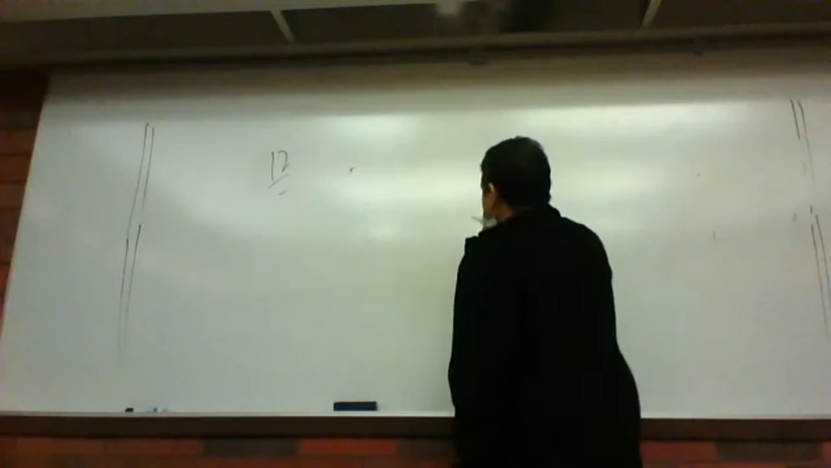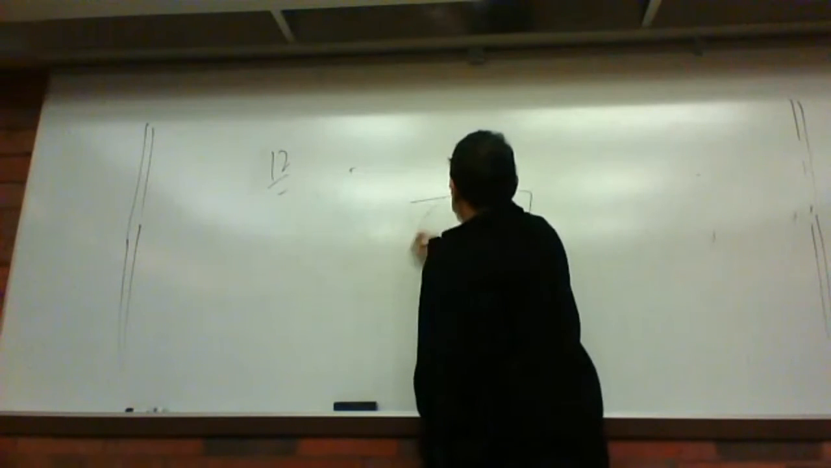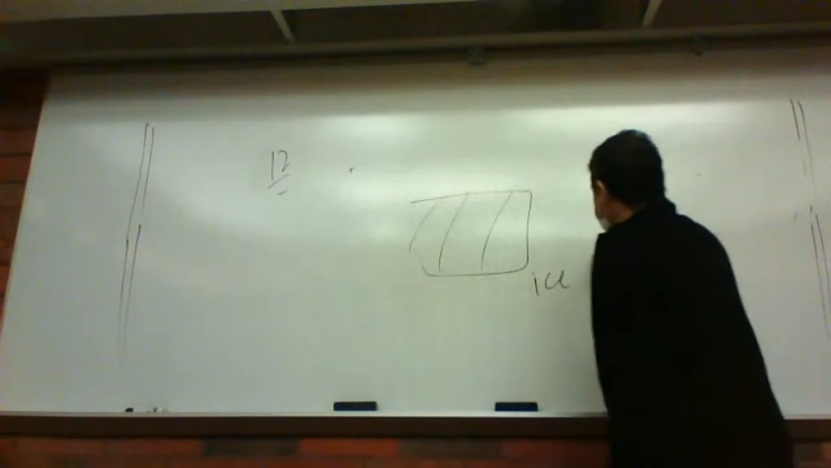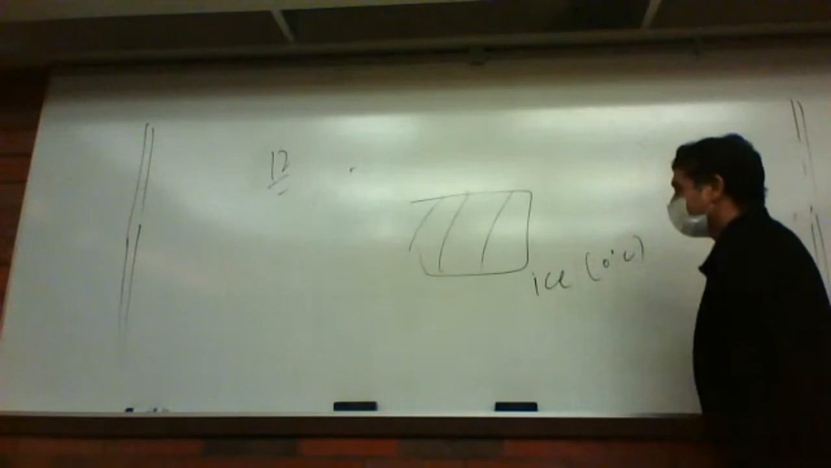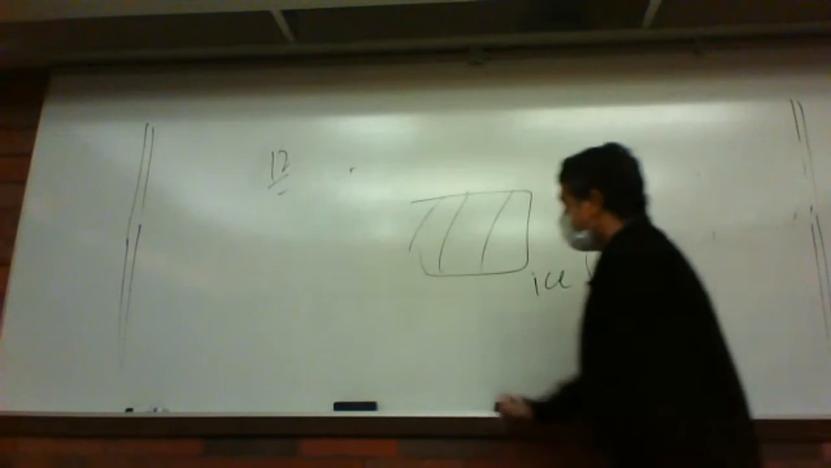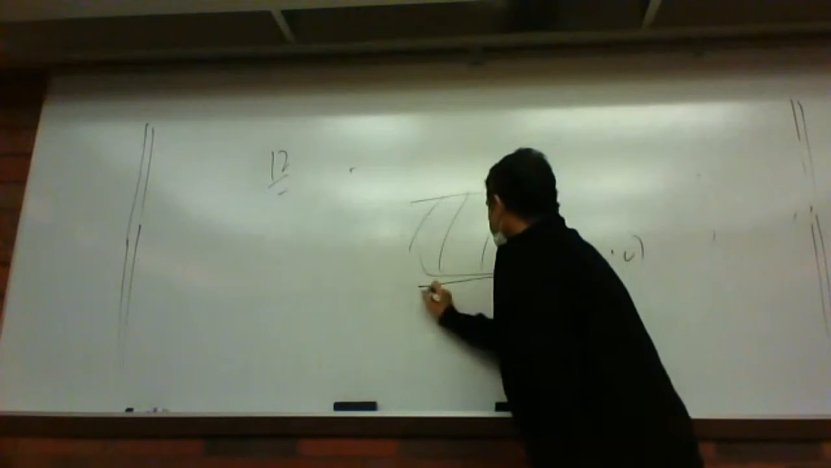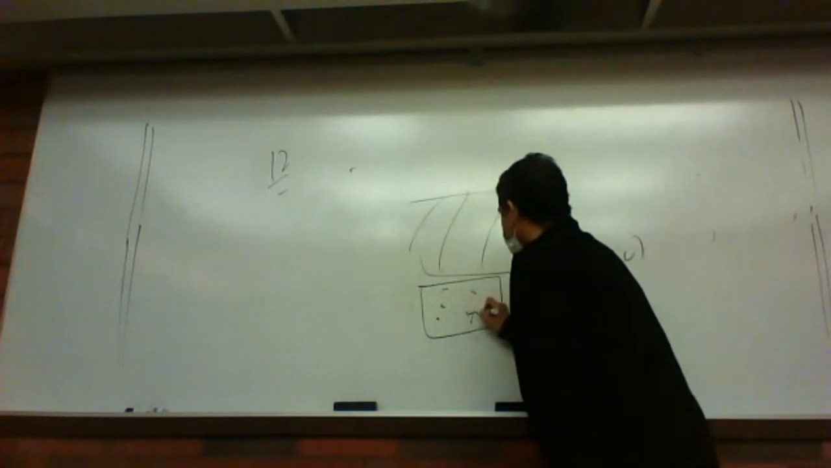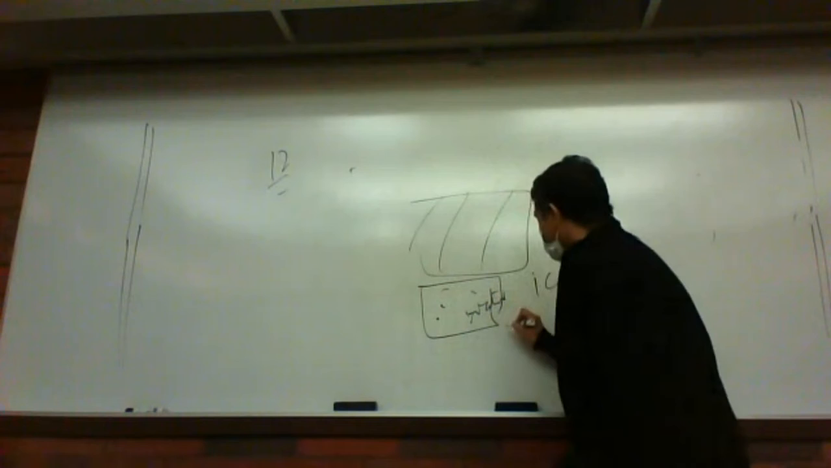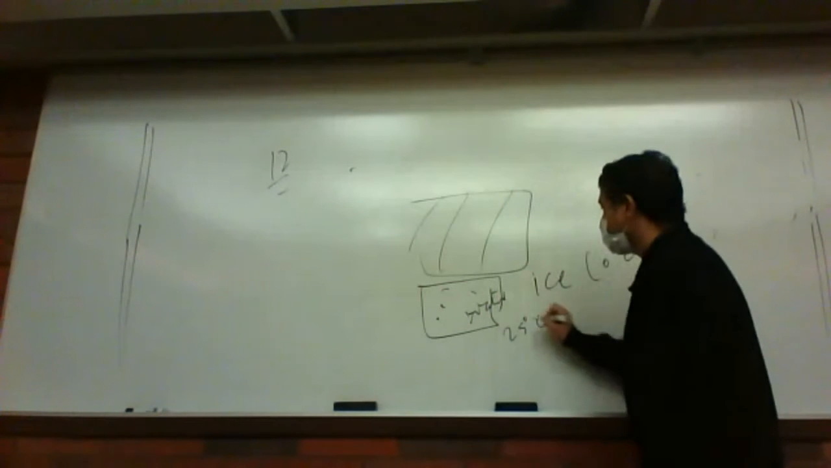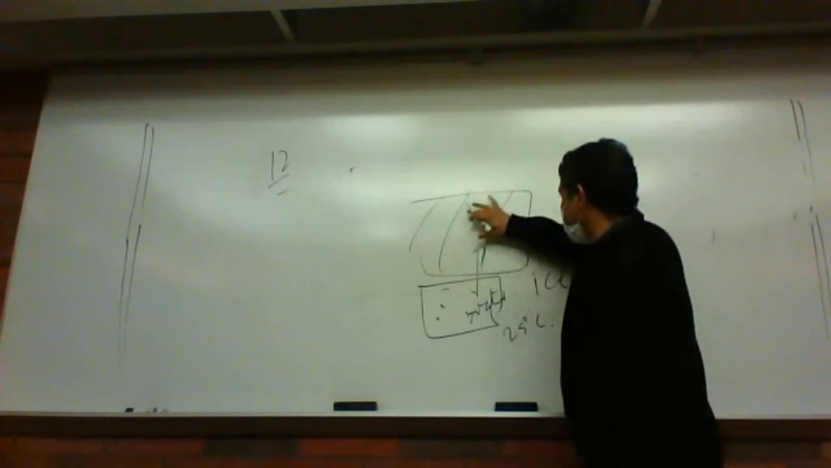Here is another example. Here is an ice block. Ice is at 0 degrees centigrade. Now I put this near my water here. Let's say the water is at 25 degrees centigrade. The heat will flow from the water to the ice, and the ice melts.